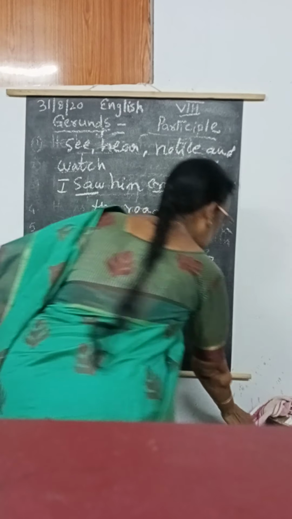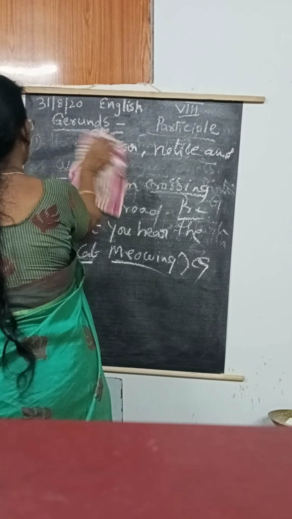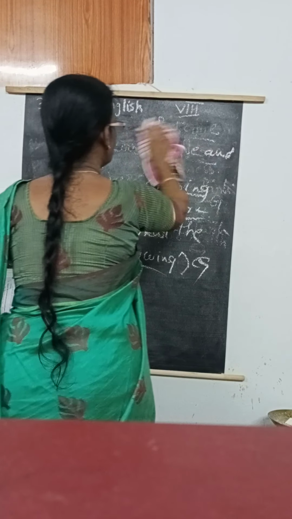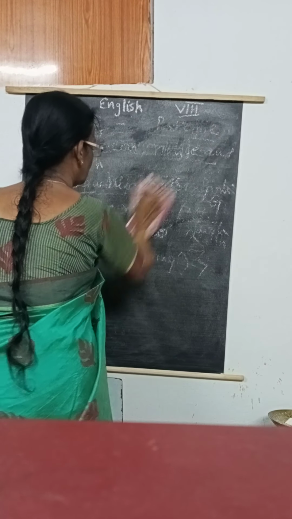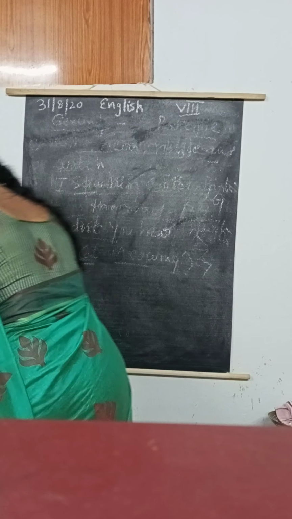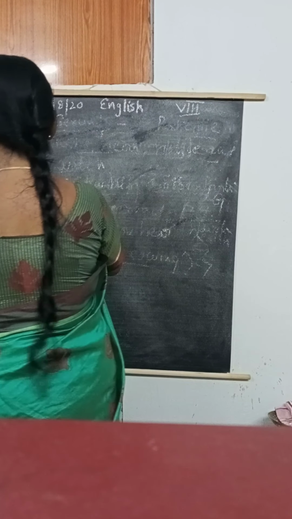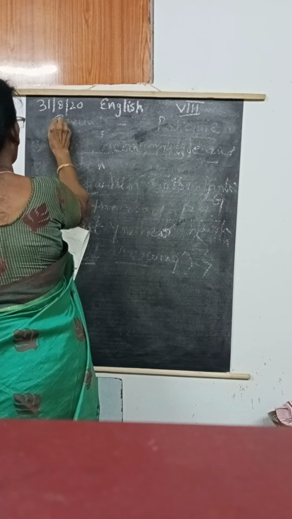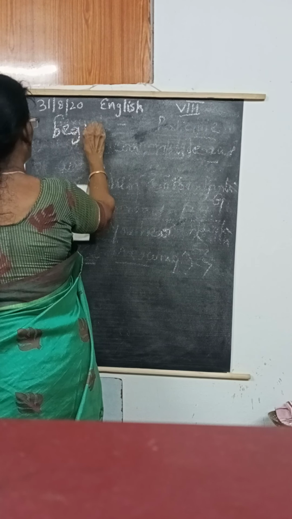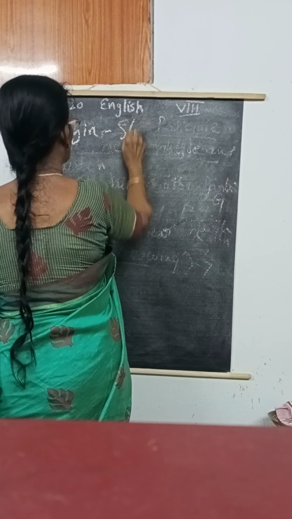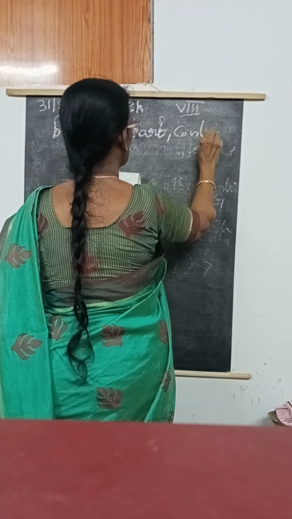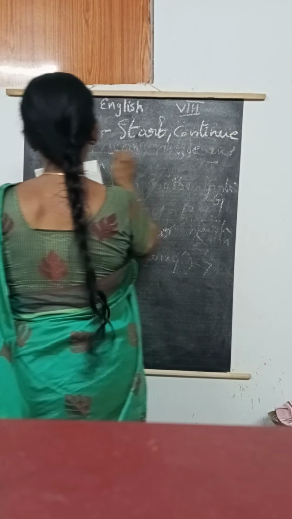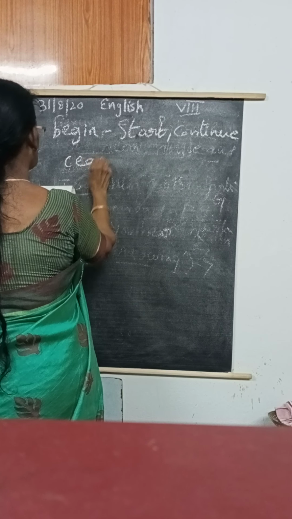Okay. Now some more words I'll tell: begin, start, continue, cease.